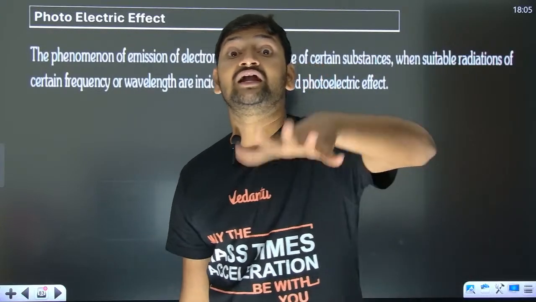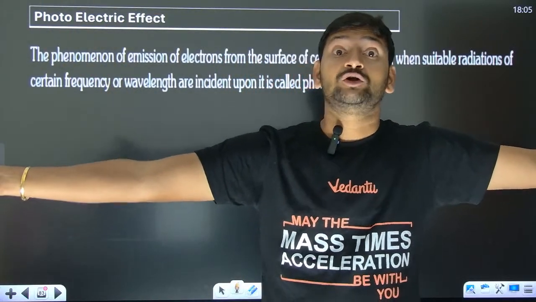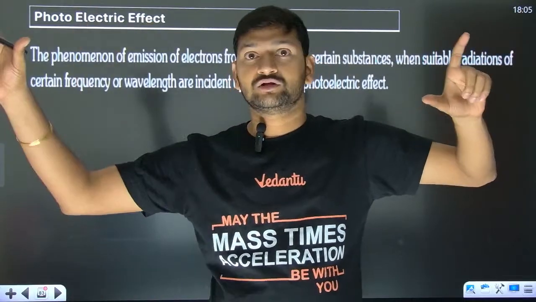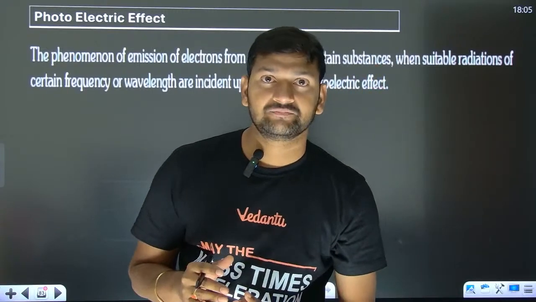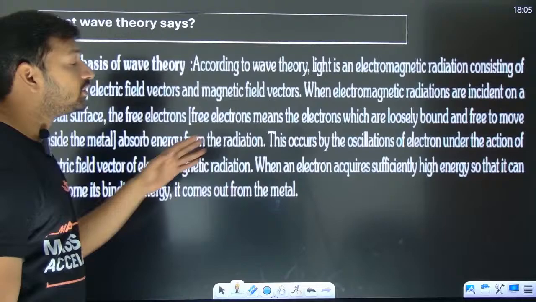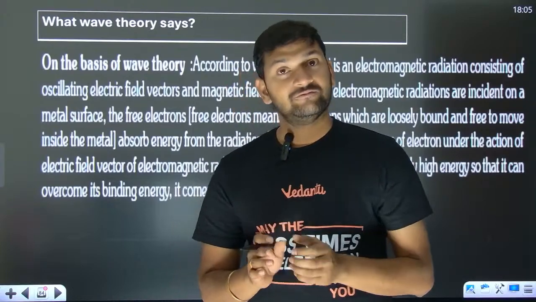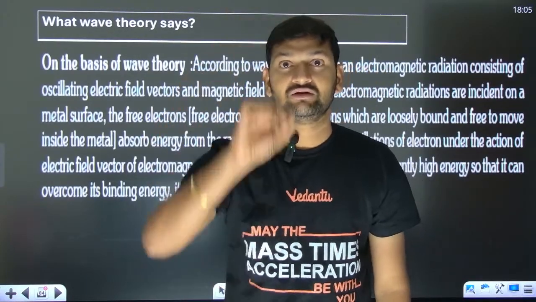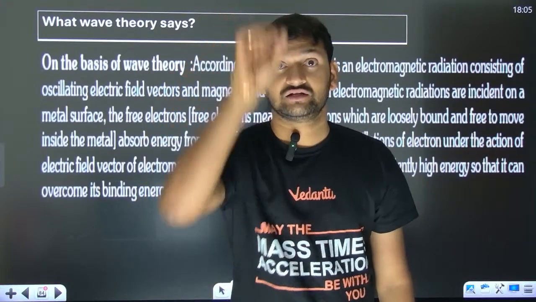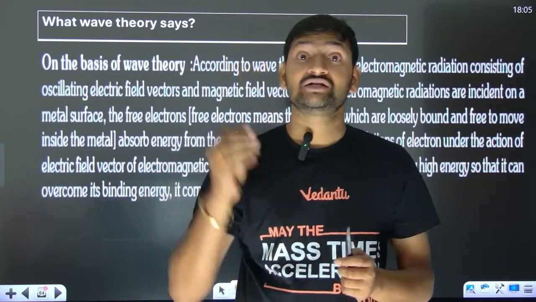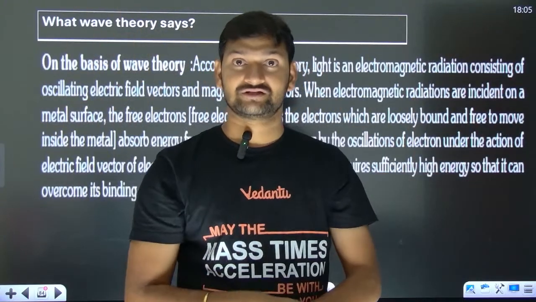Now we will try to understand photoelectric effect in terms of wave theory and photon theory. In both the ways, we'll try to understand why the electrons are coming out. So what the wave theory says, you can treat radiation as an electromagnetic wave, and every one of you knows that in electromagnetic wave there will be electric field oscillating. So that electric field is going to be applying force on the electron inside the metal surface.